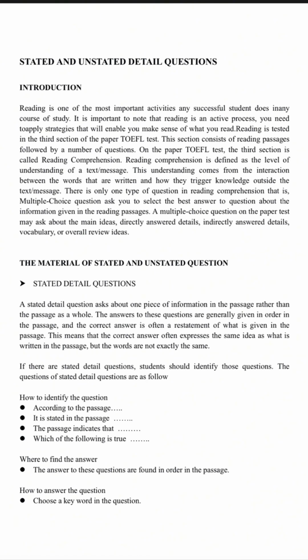The material of stated and unstated questions. Stated detail questions. A stated detail question asks about one piece of information in the passage rather than the passage as a whole. The answers to these questions are generally given in order in the passage, and the correct answer is often a restatement of what is given in the passage. This means that the correct answer often expresses the same idea as what is written in the passage, but the words are not exactly the same.